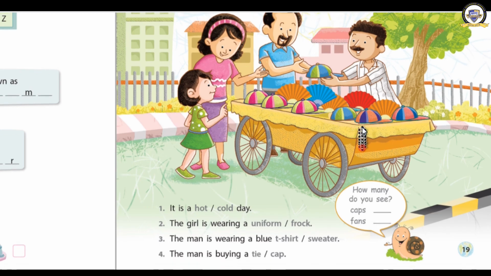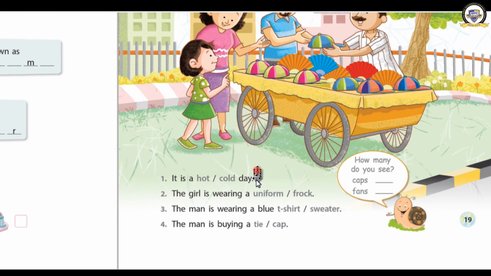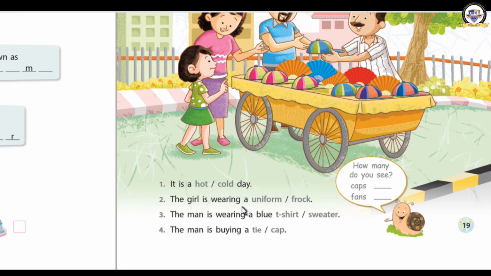On a hot day we wear a different type of cloth, and on a cold day we wear a uniform, t-shirt, sweater, tie, cap, frock. In this way there are various types of clothes we wear. Now we are going to learn about the different types of clothes we wear.